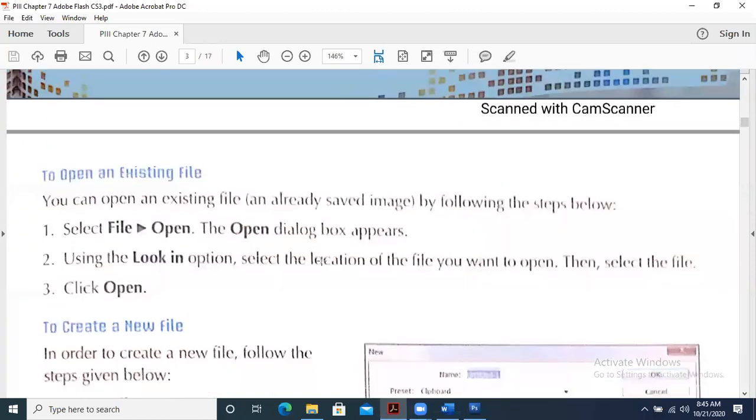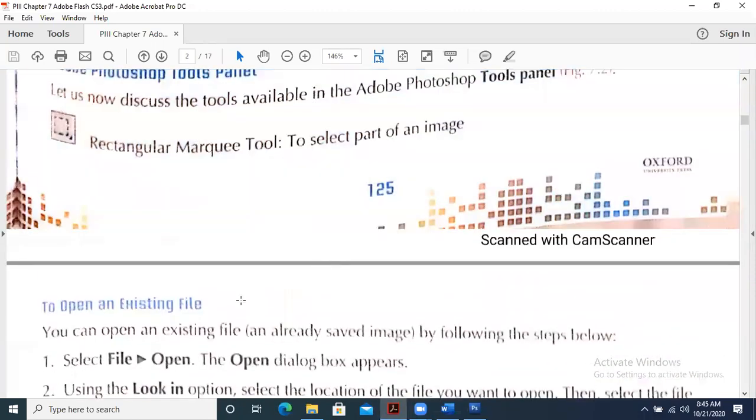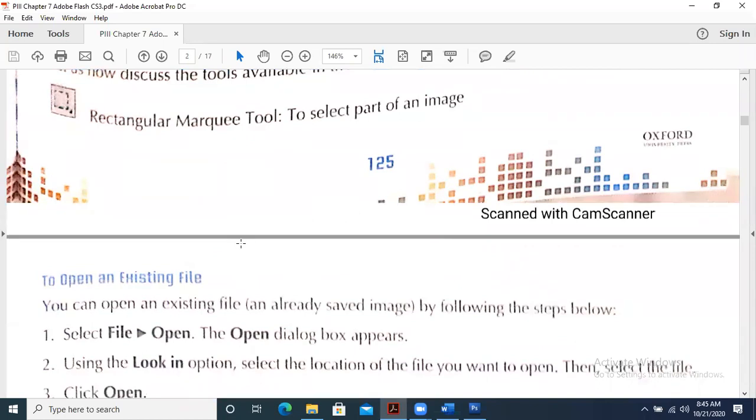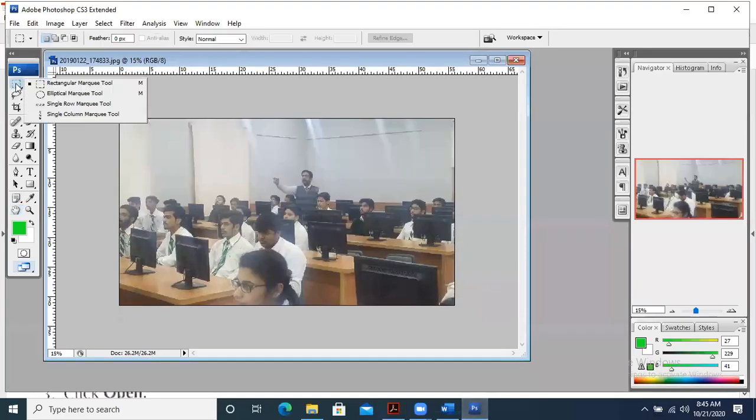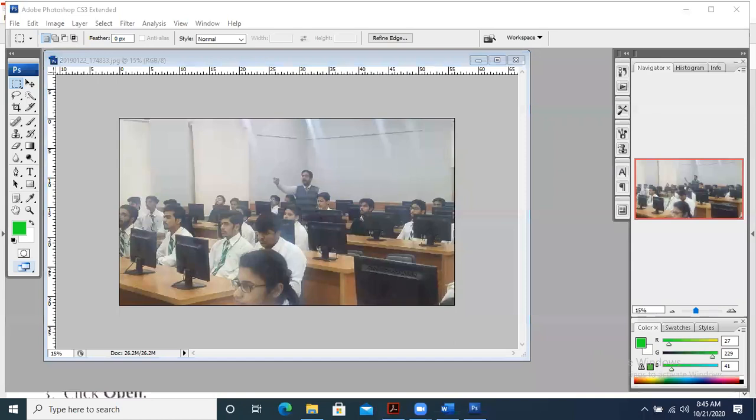Okay, fine. Now come towards the next things that we are doing. What is the purpose of the rectangular marquee tool? Rectangular marquee tool, what does it do? Yes, raise the hand quickly. We had discussed that it is basically used to select some area. If I take the marquee tool in rectangular shape, I can select some area of the picture, just like I have selected this area. So this is basically used to select some area. Why do we select? Raza Heather, can you tell me why do we select some area of the picture? What is the purpose behind it?